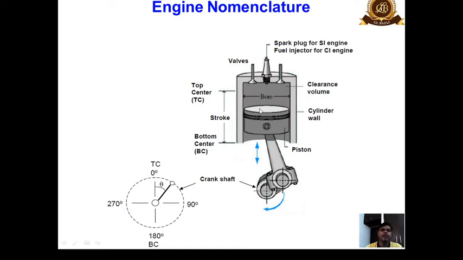Now when the piston comes to the outermost position, that is bottom dead center, then again the crankshaft and connecting rod come in line with each other, and the position of the crank will be 180 degrees from the top dead center. So this position at 180 degrees from this location is known as bottom dead center. In that case, the piston is at the BDC, that is bottom dead center. So the volume swept by the piston while moving from TDC to BDC is known as swept volume. So this is the entire nomenclature of an engine.